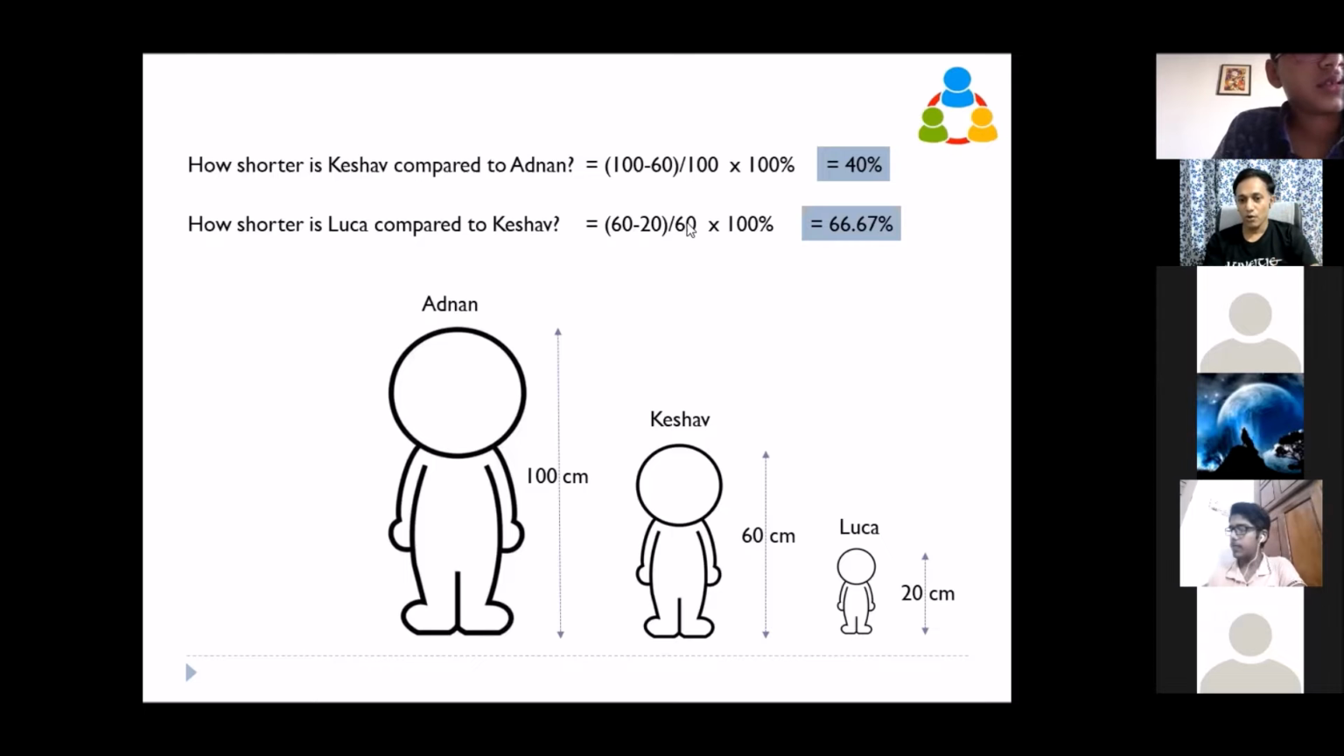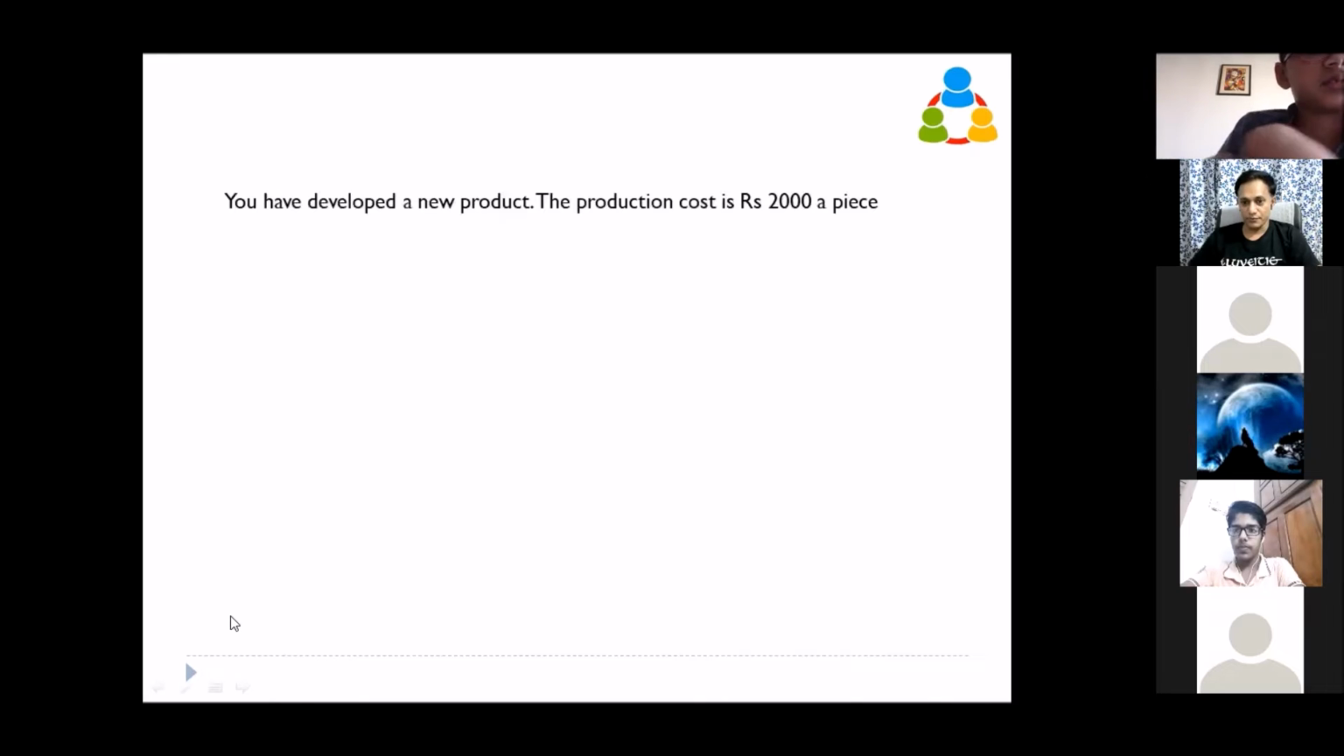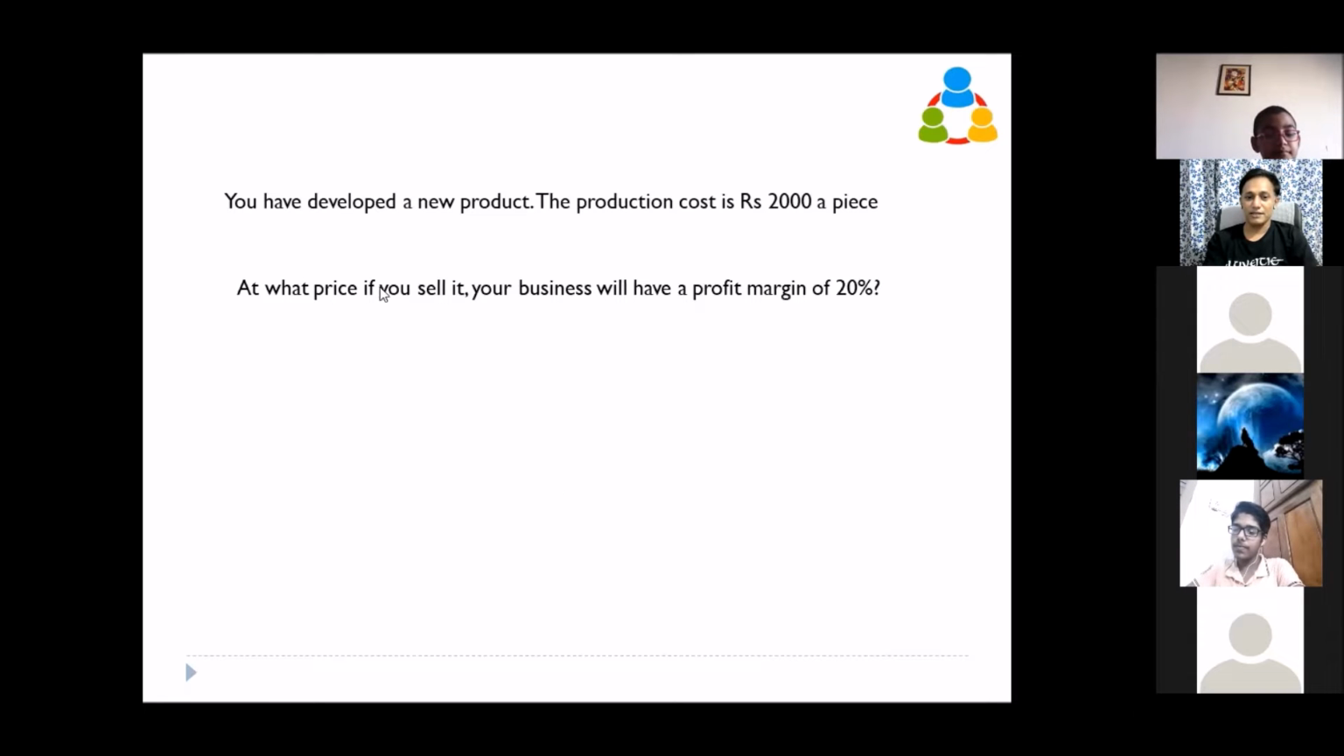Yeah? Okay. So this is the next question for you. Assume you are starting a new business, and you have made a new product. You want to sell that in the market. Your production cost is 2,000 rupees a piece. So now at what price will you sell it? What will be your selling price, if you want to keep a profit margin